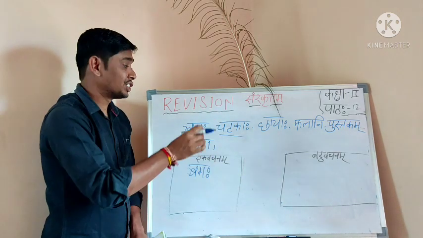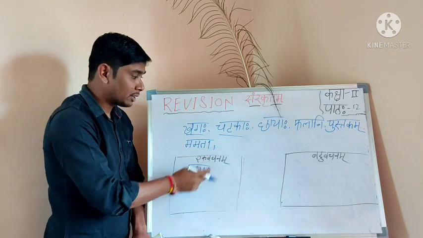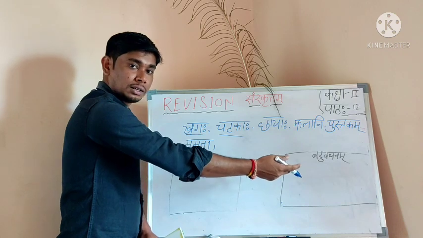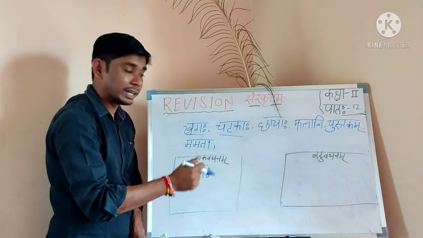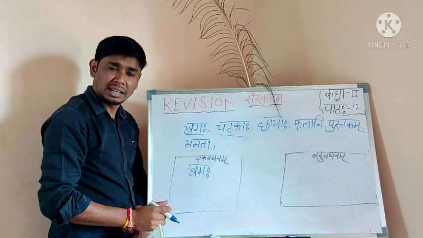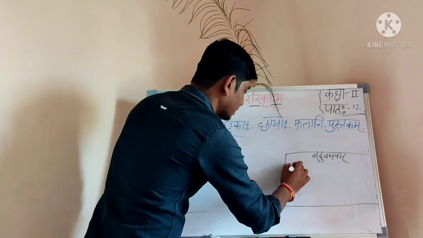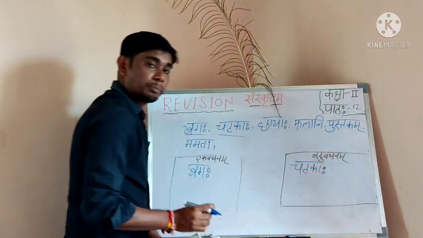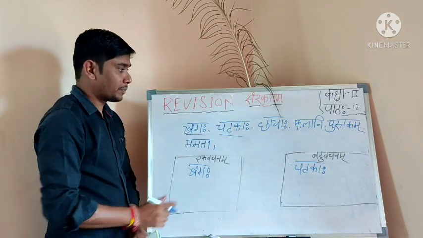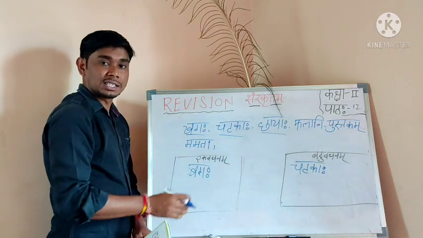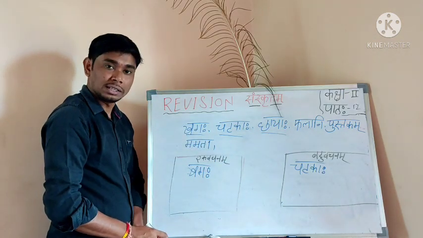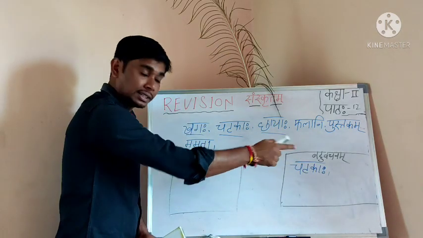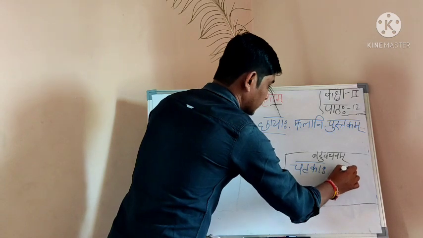Next, the word chatakaha. Where do I have to write? Here or there? Singular or plural? Ekavachanam or bahuvachanam? Chatakaha. You have to tell. Here. Yes. Say bahuvachanam. Chatakaha, plural. Next, chayaha. Shadows. Chayaha. Is it ekavachanam or bahuvachanam? Bahuvachanam. Then here or there? There only. Correct.